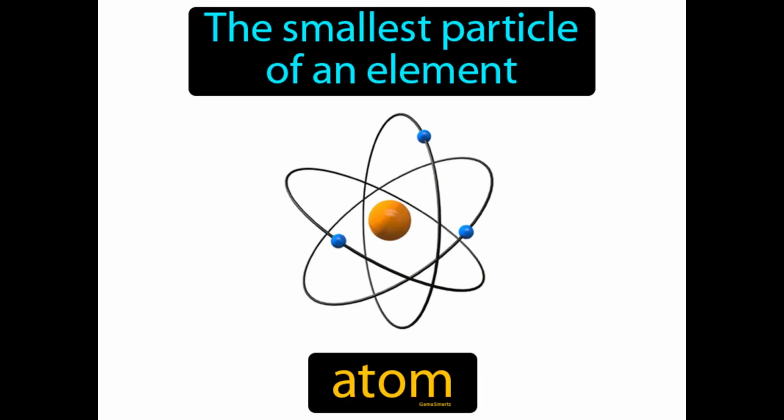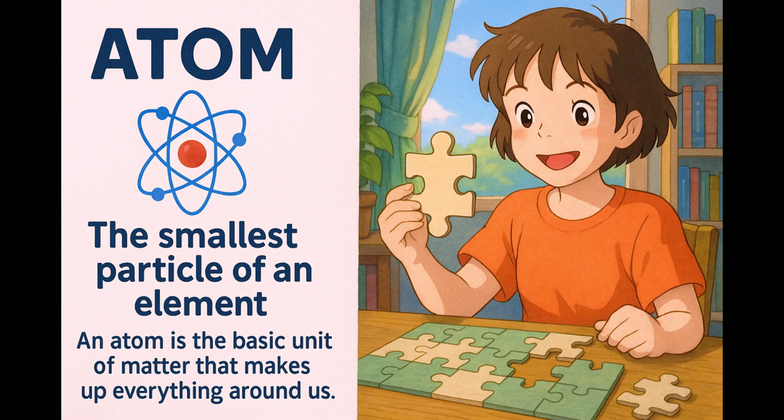The smallest particle of an element, atom. An atom is the basic unit of matter that makes up everything around us. Imagine trying to fix a jigsaw puzzle when you're missing just one tiny piece. Just like that missing piece is crucial to completing the entire picture, an atom is the tiniest part that makes up an element, essential for its identity.